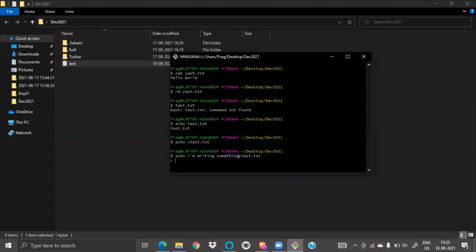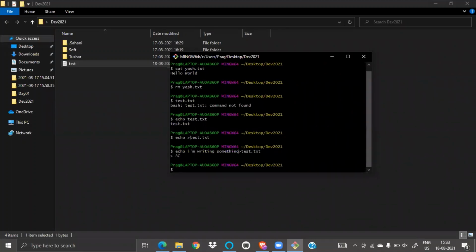My bad. So guys, if you are stuck inside a terminal and you don't know how to get out, you can do Control C. Otherwise I just stay stuck here. I just do Control C and it gives me a new command.